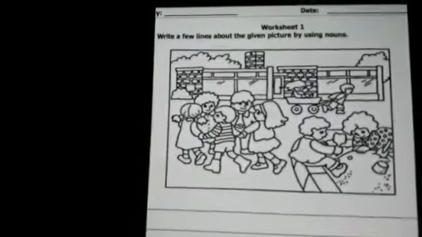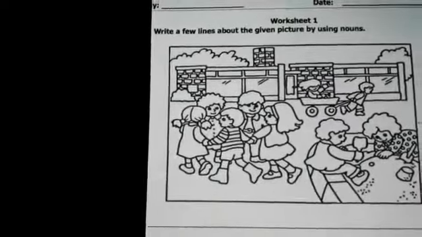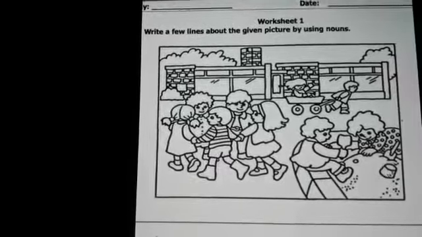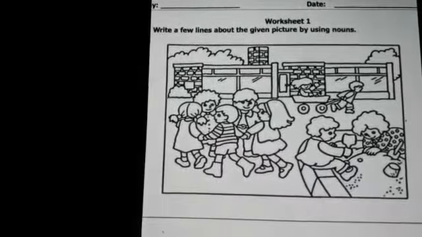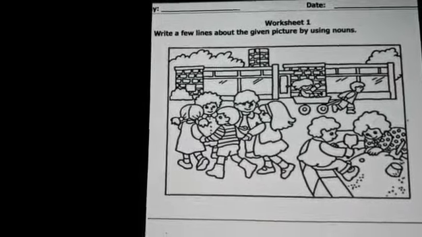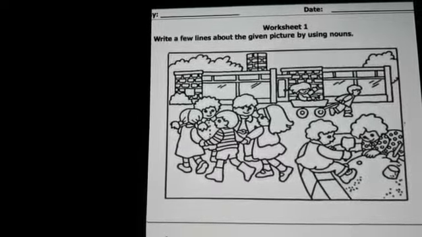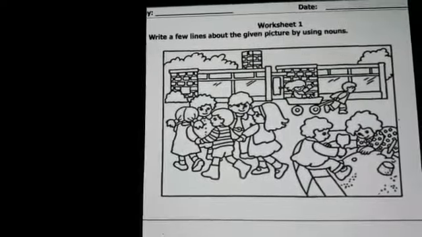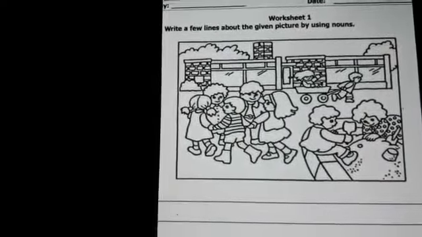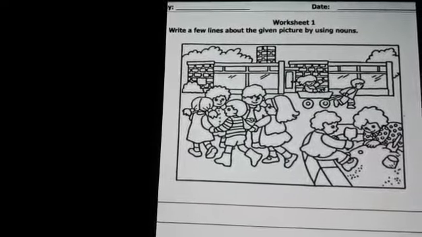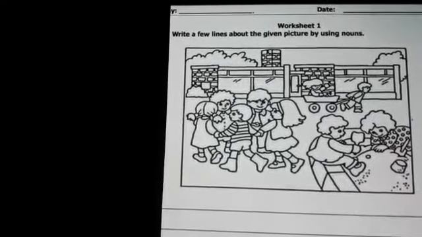Here, your first worksheet is a picture description. Look at the picture. First, I will complete this picture with you, meaning how to do the work on the worksheet. Firstly, I will do it, and after that, you will be able to do it by yourself.